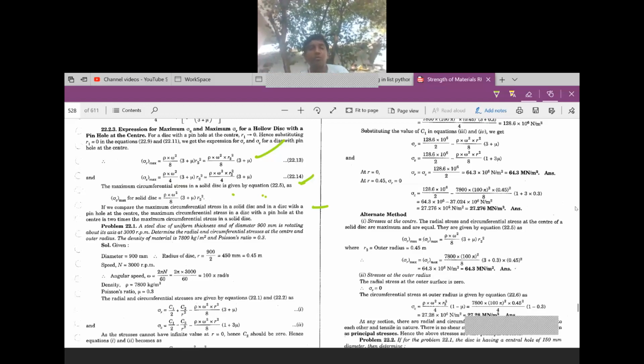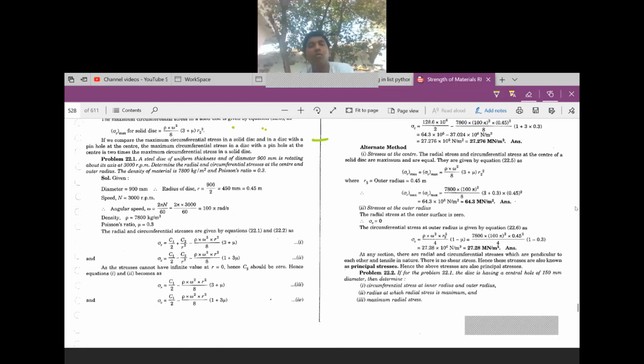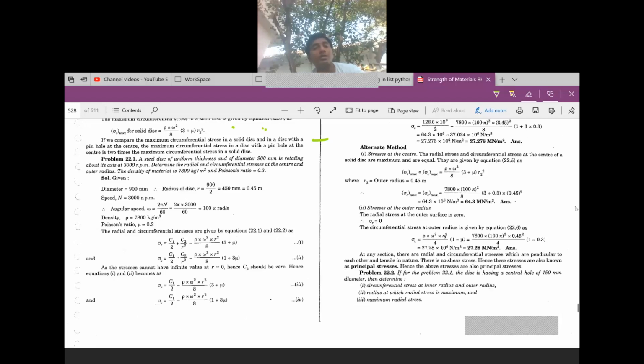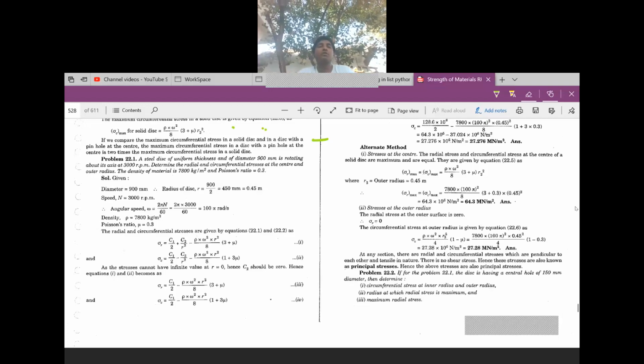Let us see one problem and how to solve it. Here he has given a steel disc of uniform thickness and diameter 900 mm, rotating about its axis at 300 rpm.